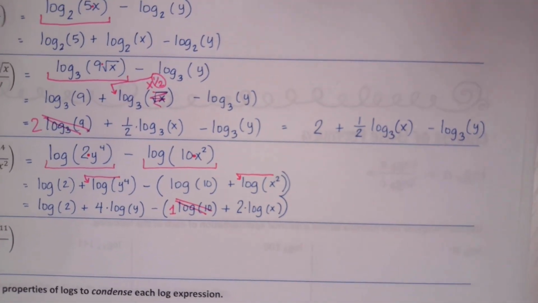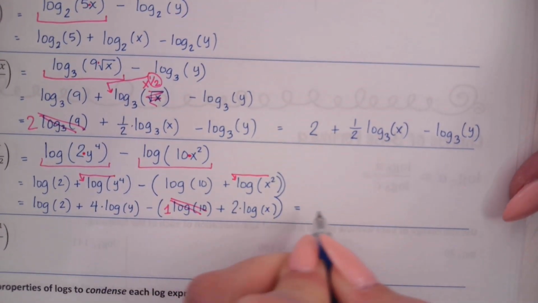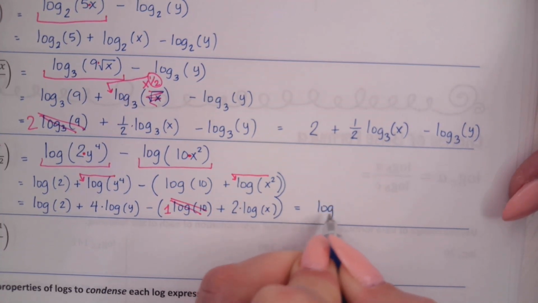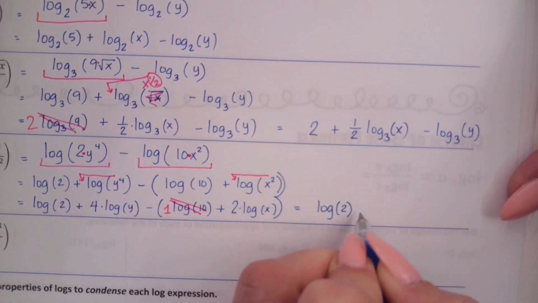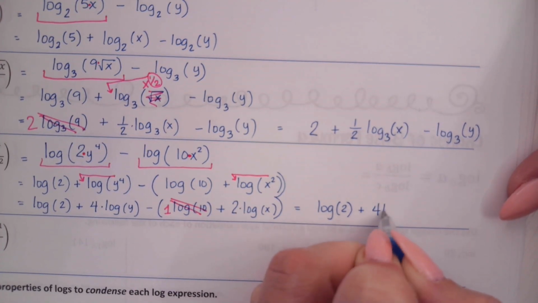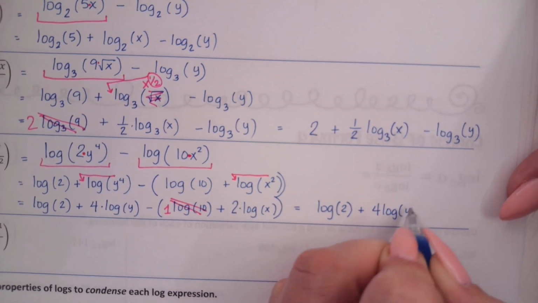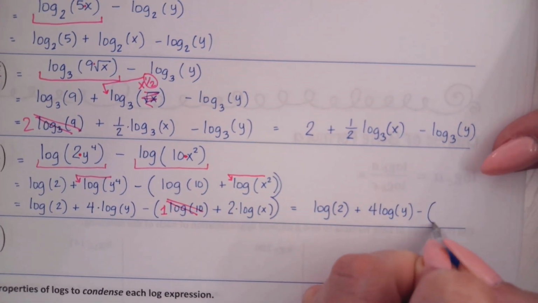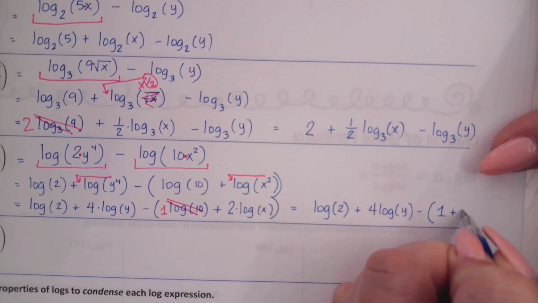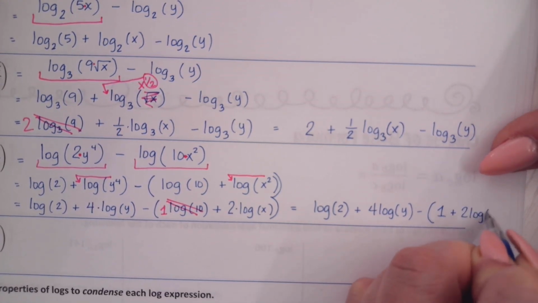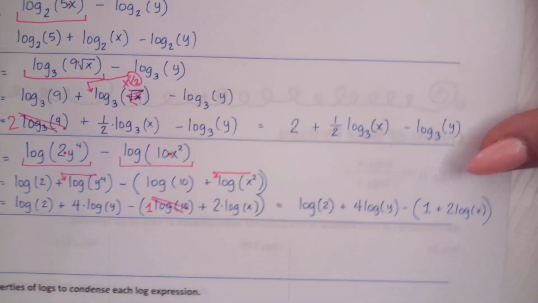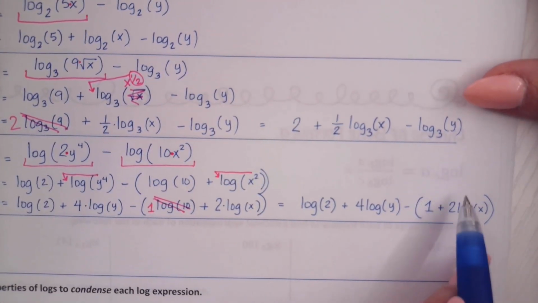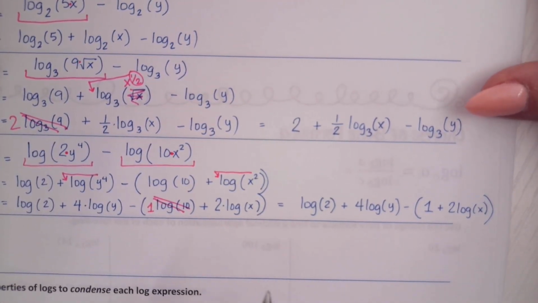All right. We have log 2 plus 4 times log of y minus parenthesis 1 plus 2 log of x. If you wanted to, you could take that negative and distribute it to make it even cleaner, but you don't have to.